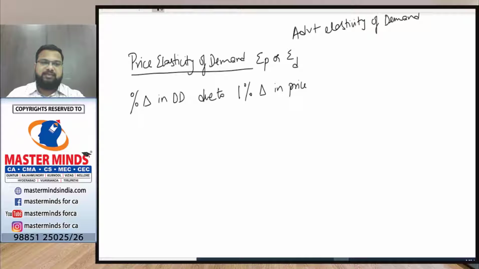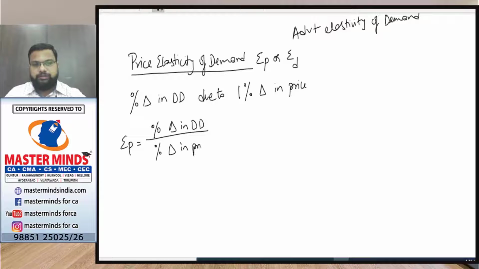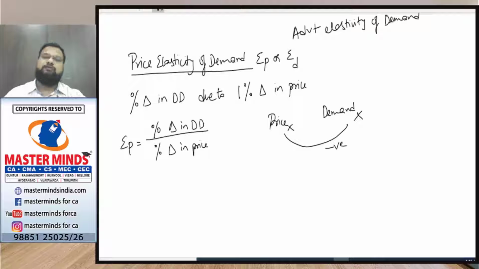So the basic formula for this one is price elasticity of demand equals percentage change in demand divided by percentage change in price. We know that the relationship between price of a commodity and demand for a commodity is inverse, or negative.